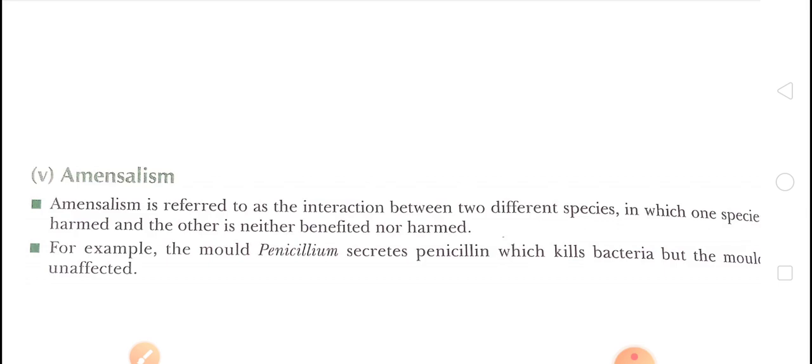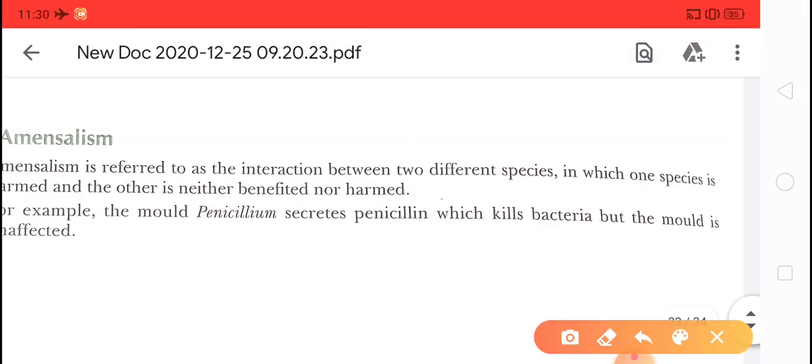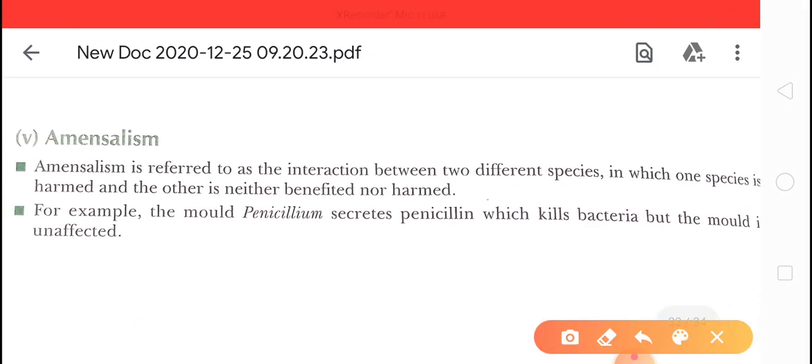In this, children, the one species is harmed and other is neither benefited nor harmed. Okay, means एक को तो कोई फर्क नहीं पड़ेगा और दूसरी को negative effect आएगा, मीन्स वो harmed हो जाएगी. Okay, so we can say that amensalism is referred to as the interaction between two different species in which one species is harmed and other is neither benefited nor harmed.